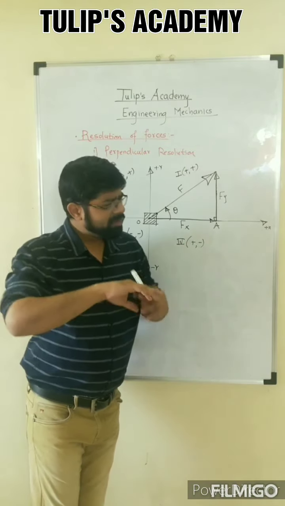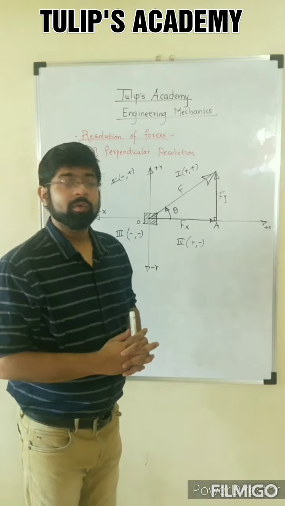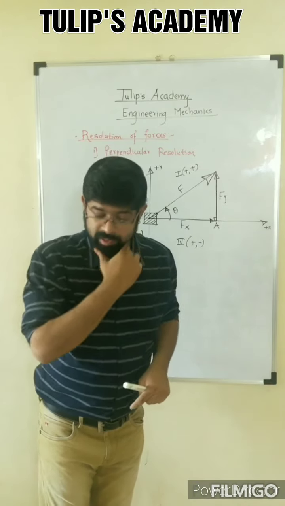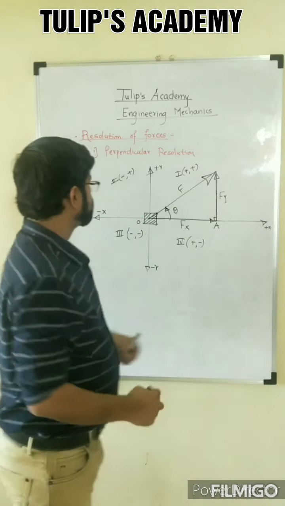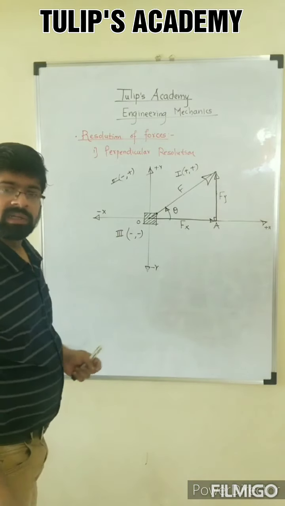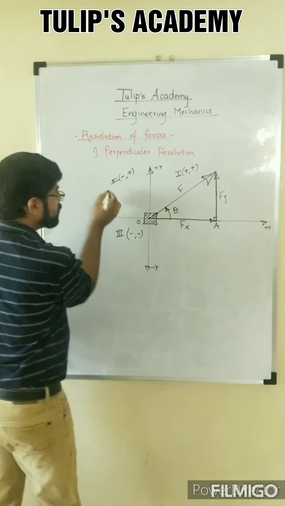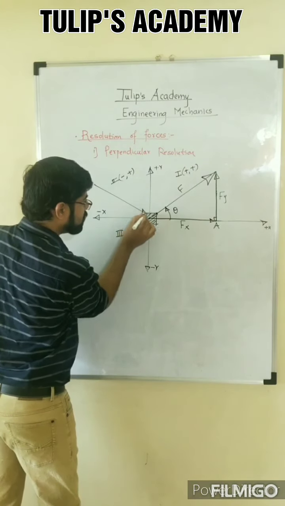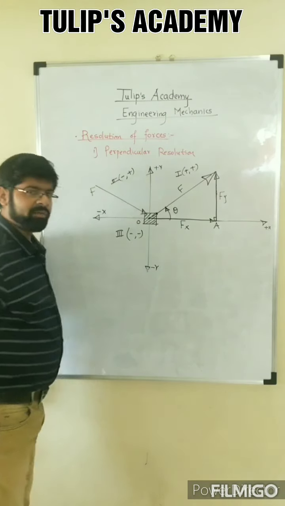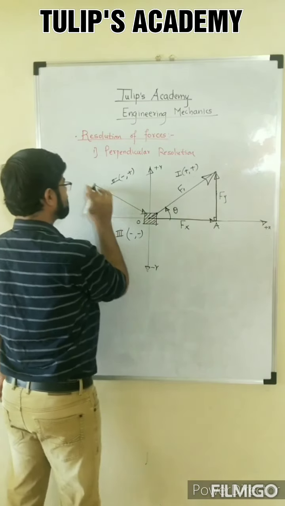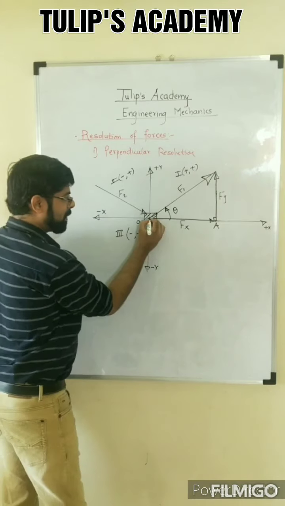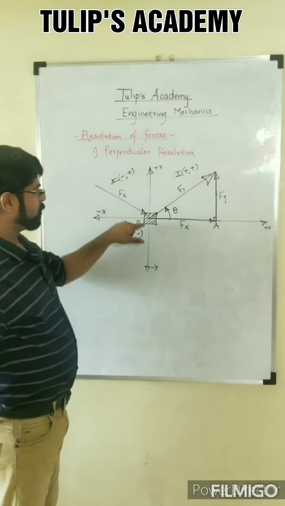Now, a very important consideration: where the force will be compressive. What to do when the force is compressive? For that purpose, let me consider a compressive force in the second quadrant. So this force is compressive in nature. Let me call this F1 and this F2. And this is the point of application, the origin. The point of application of the force is at the origin.